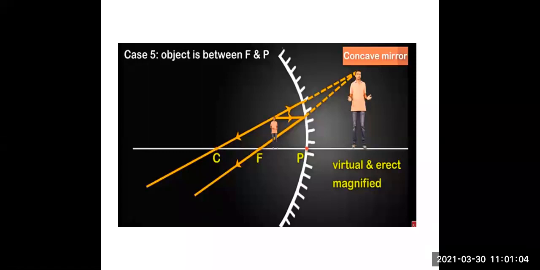When this type of image is formed, when the reflected rays are extended, the image is called a virtual image. It is erect as the head of the person is upwards. So it is erect and it is magnified. As you can see, the size of the person standing between F and P is small, whereas the image we get is magnified.